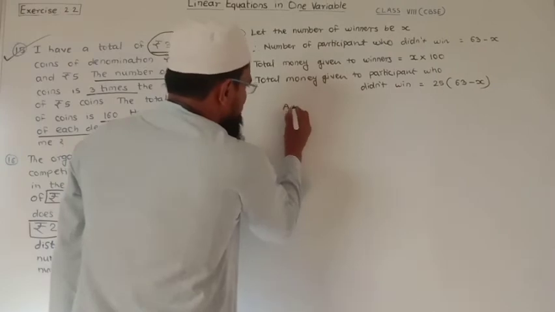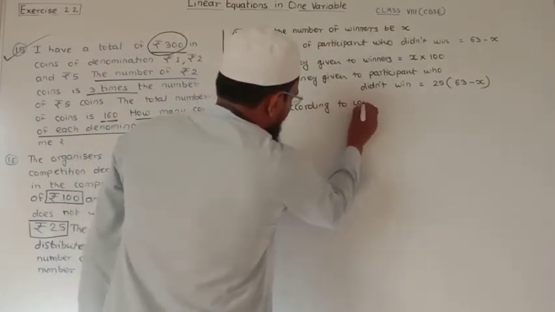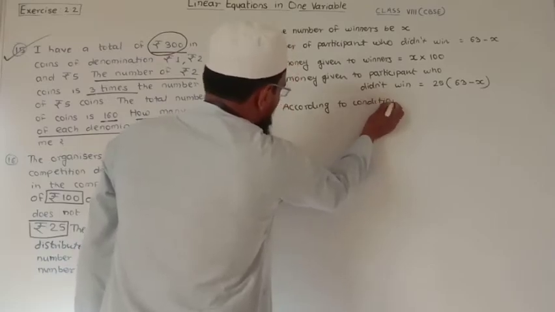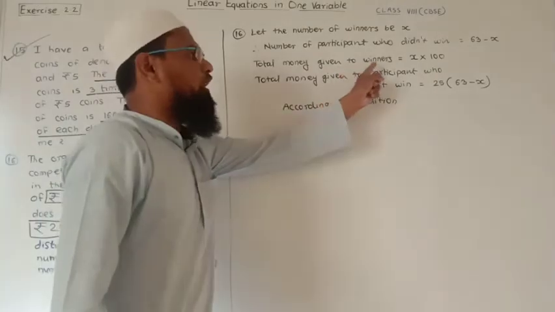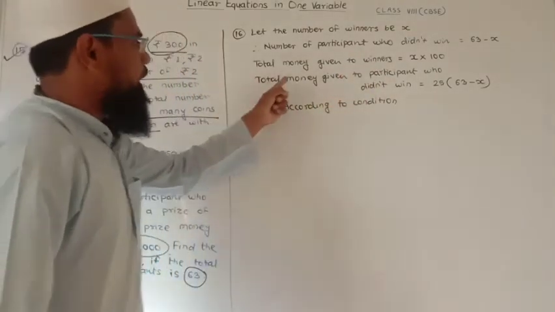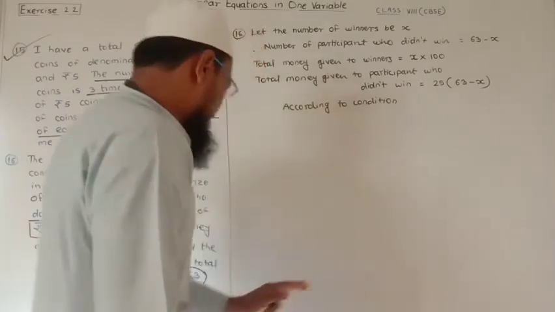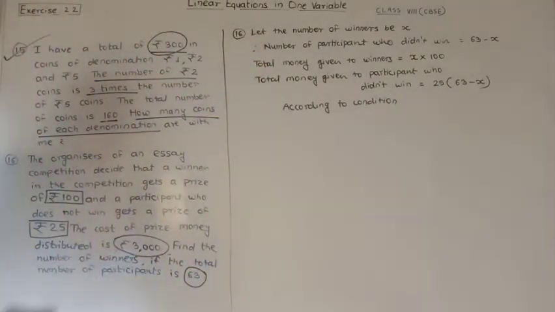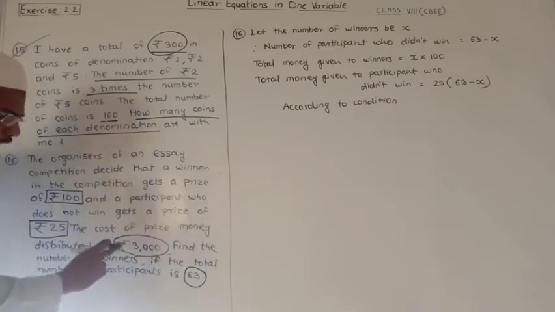So according to the condition, if we add the total money given to winners and the total money given to participants who did not win, we will get the total cost of prize money distributed, which is nothing but 3000.